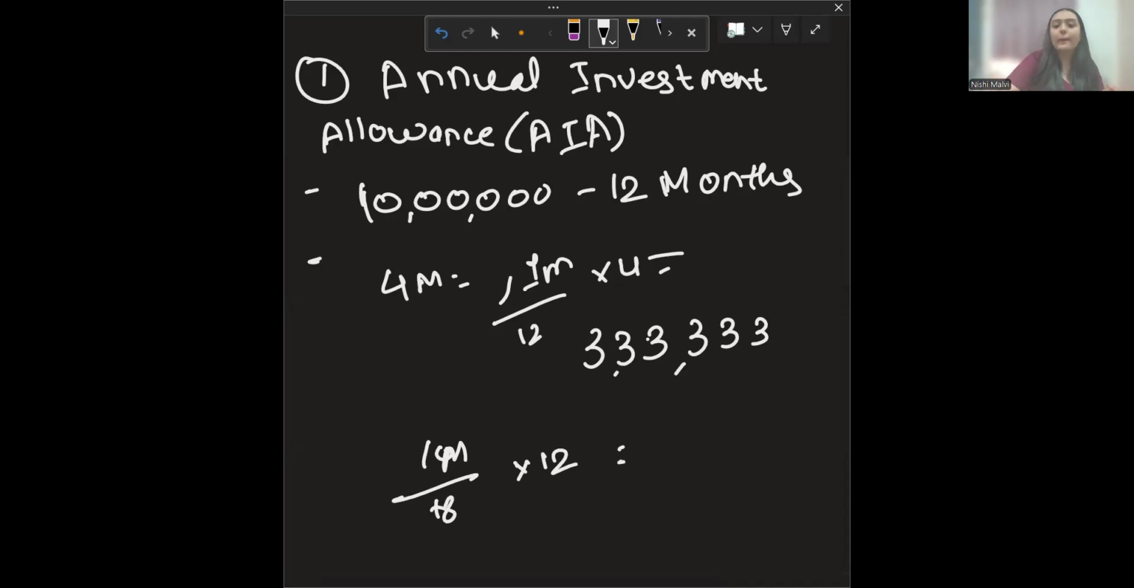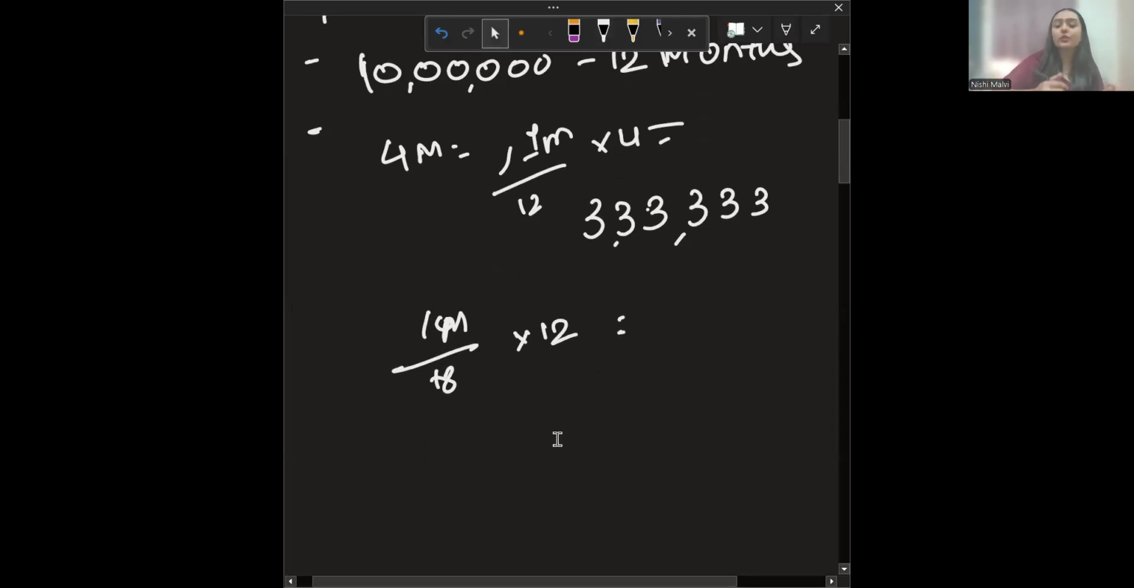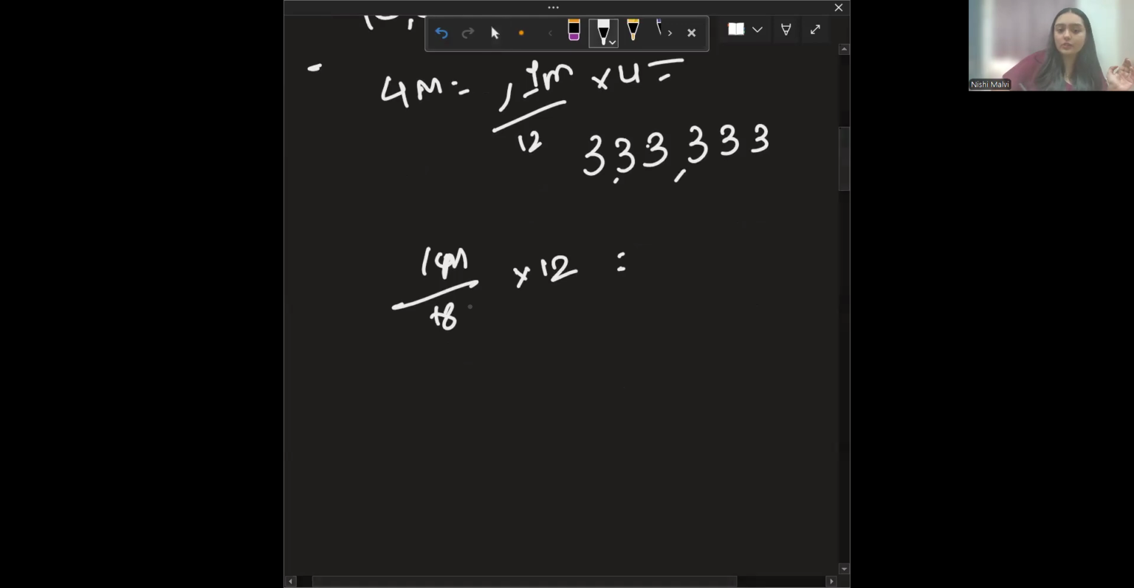Now, capital allowance is claimed per year. You get 1 million per year, and except cars, any assets can be set off against this one. The reason is, for cars there's a separate capital allowance. This annual investment allowance cannot be claimed for cars. Cars only qualify for main pool, special rate pool, and FYA, first year allowance. So this one was your annual investment allowance, and now we'll see writing down allowance.